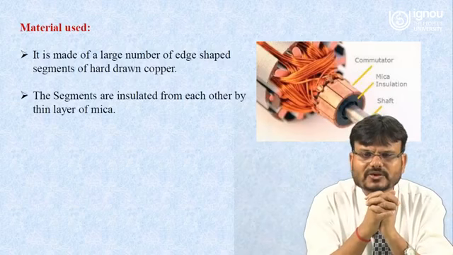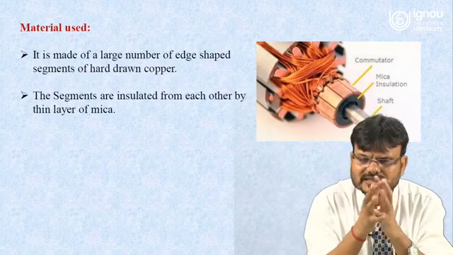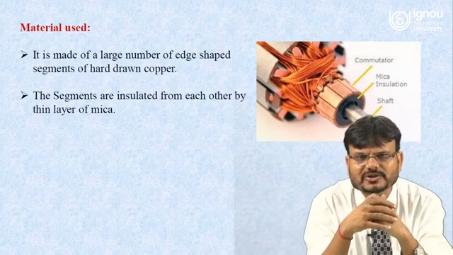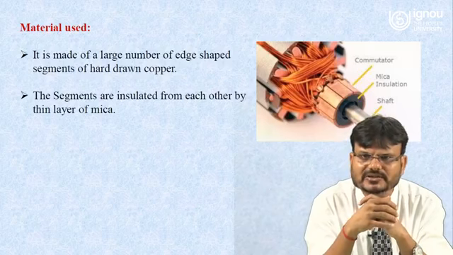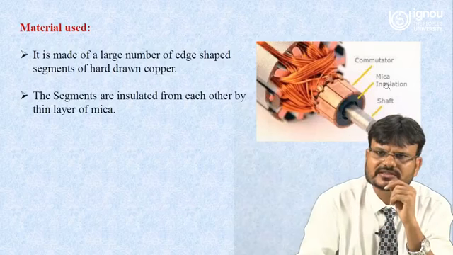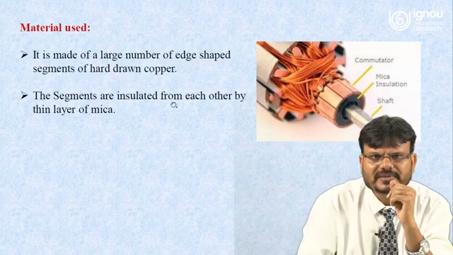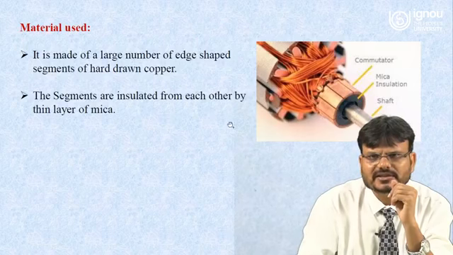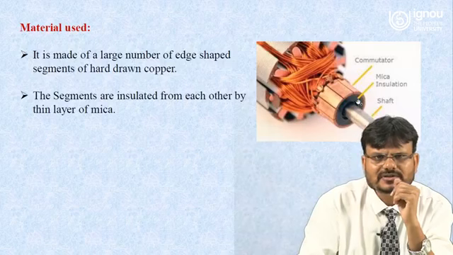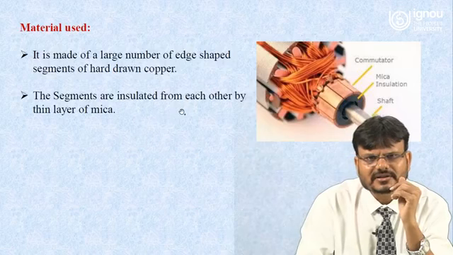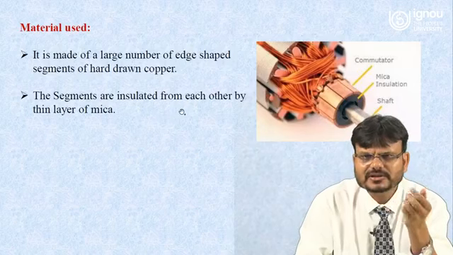Now we have to understand what is the material that is used to make the commutator. The commutator is made of a large number of wedge-shaped segments of hard drawn copper. Here you can see this is a commutator and it is made basically of copper, and the segments are insulated from each other by a thin layer of mica. Here you can see this one is the mica that is used. So this mica insulates each segment of the commutator.